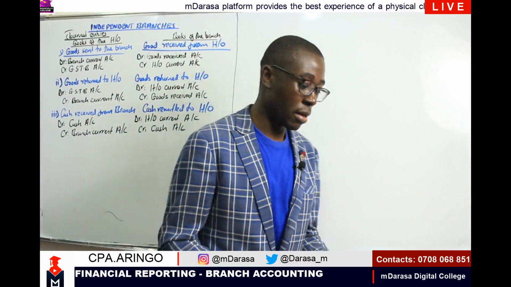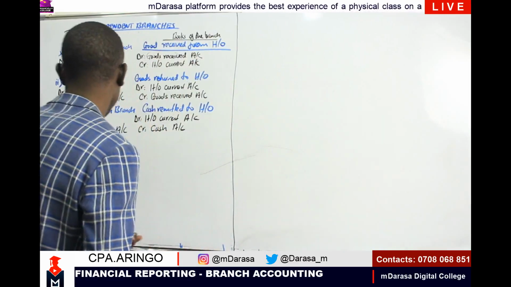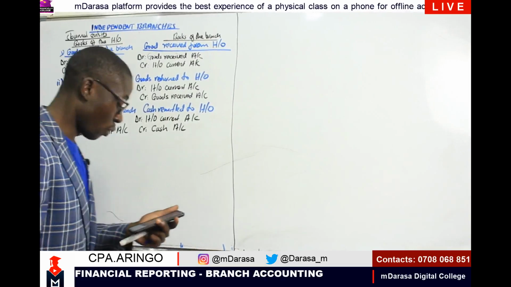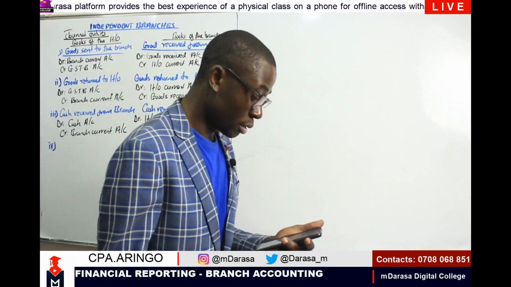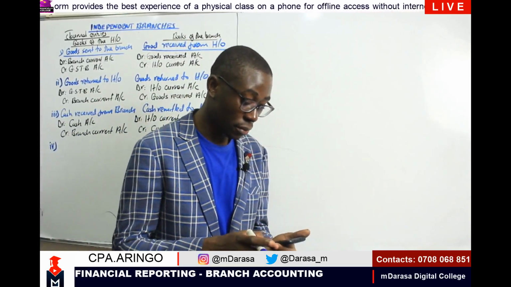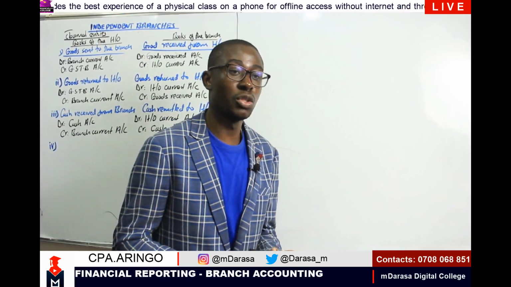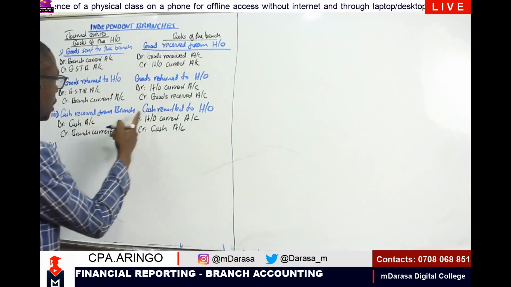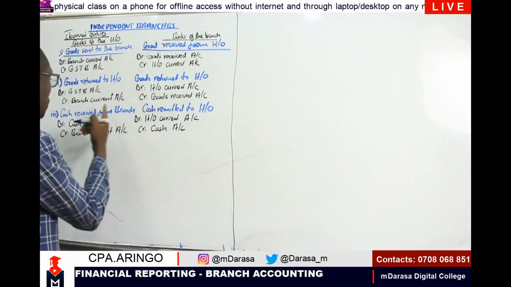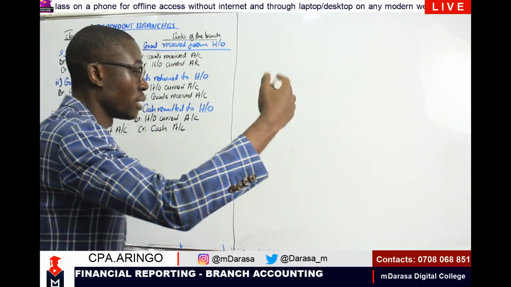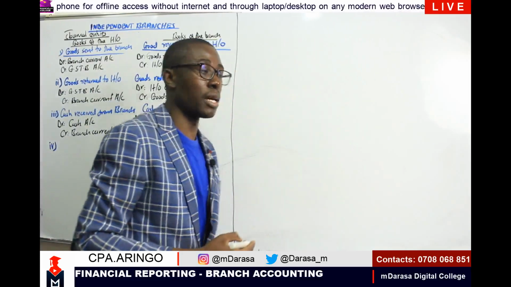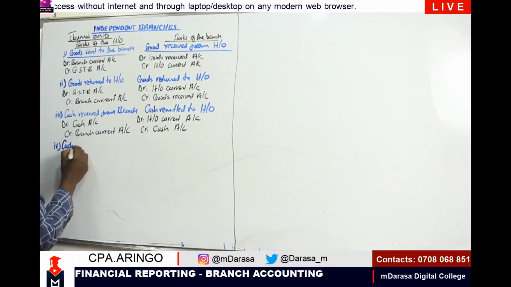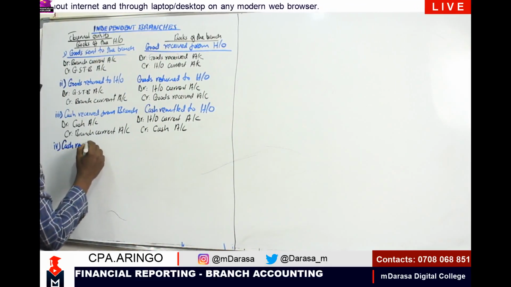Then the next entry, my good students, to consider, this will be the case. Number 4, we will talk about, in this case, cash remitted to branch. We've talked of cash received from branch and cash remitted to head office. Now, talk about cash remitted to branch. We are now giving this branch the cash.